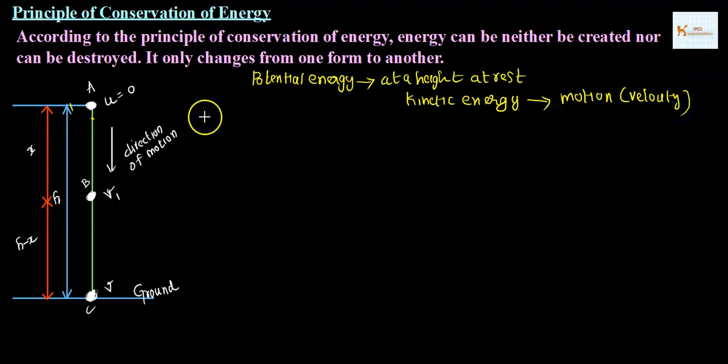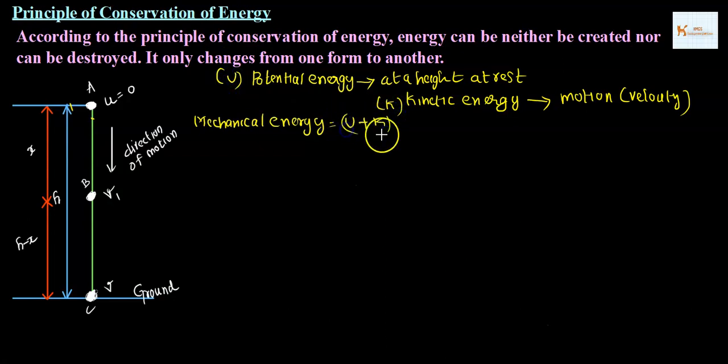Put these two together and we get mechanical energy. So mechanical energy is nothing but the sum of potential energy, that is U, and kinetic energy, that is K. So we can write U plus K. Now we are going to see step by step.